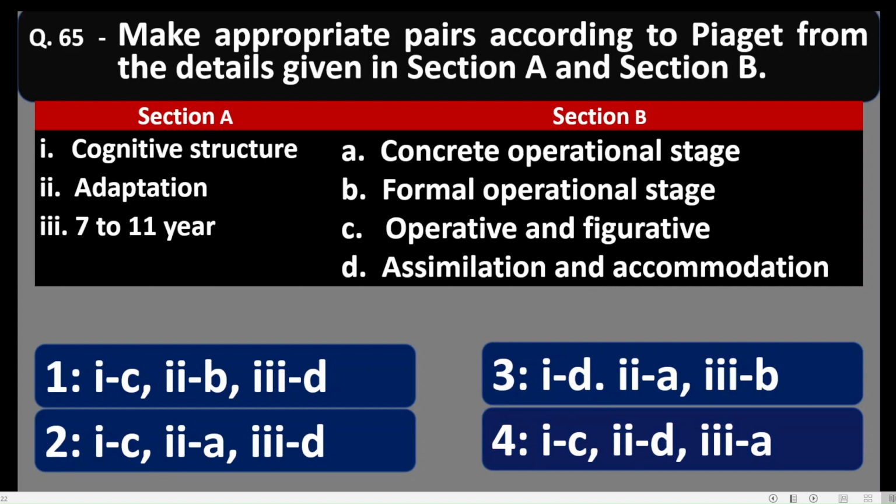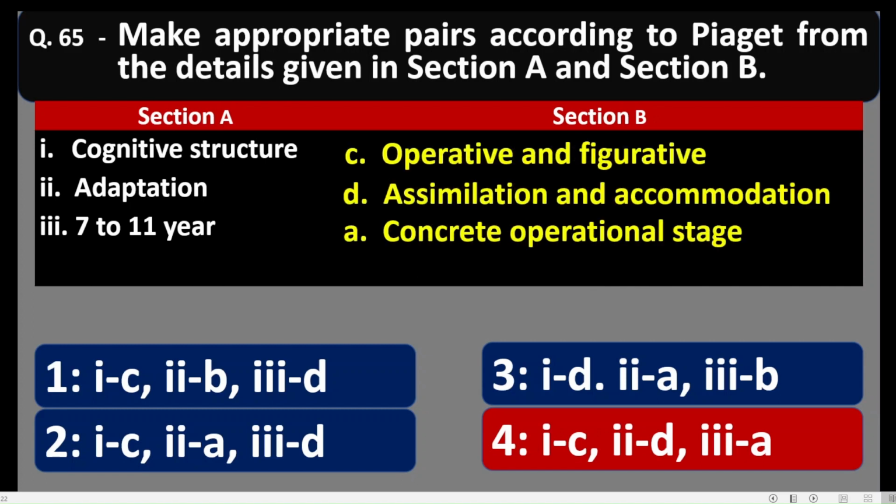So let us see the options now. For correct pairs, option number 4 is correct, in which 1 of A and C of B are paired, 2 of A and D of B are paired, and 3 of A and A of B are paired. So in that sense, the correct pairs are like this. Cognitive structure has 2 kinds, operative and figurative. Adaptation has 2 types, assimilation and accommodation. The 7 to 11 year age group belongs to concrete operational stage of cognitive development.